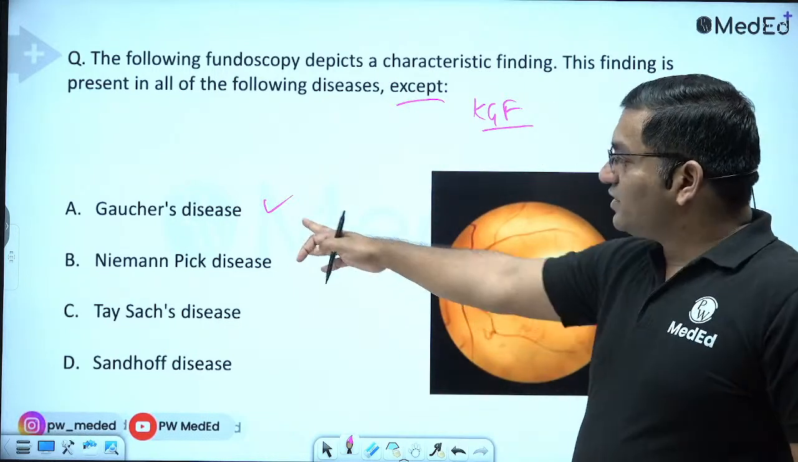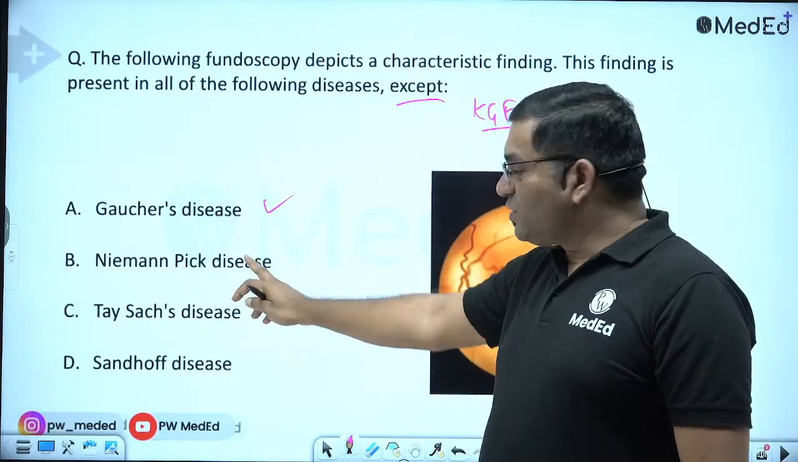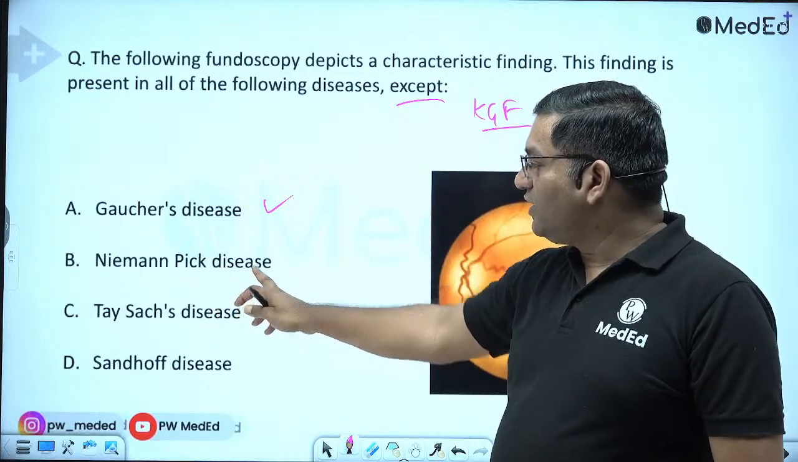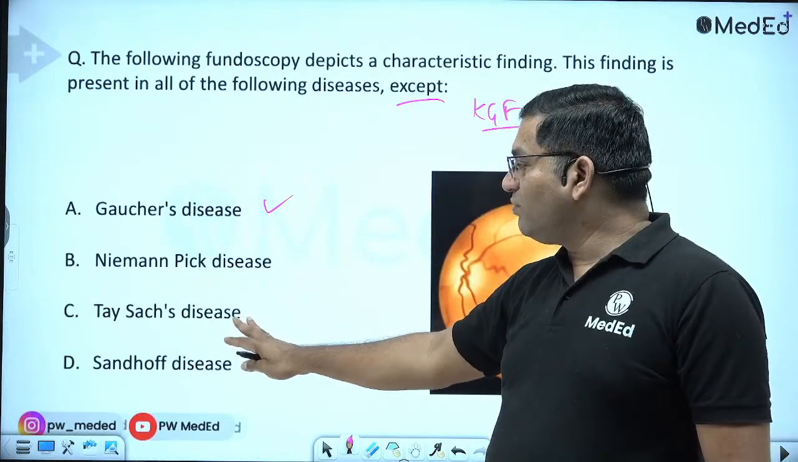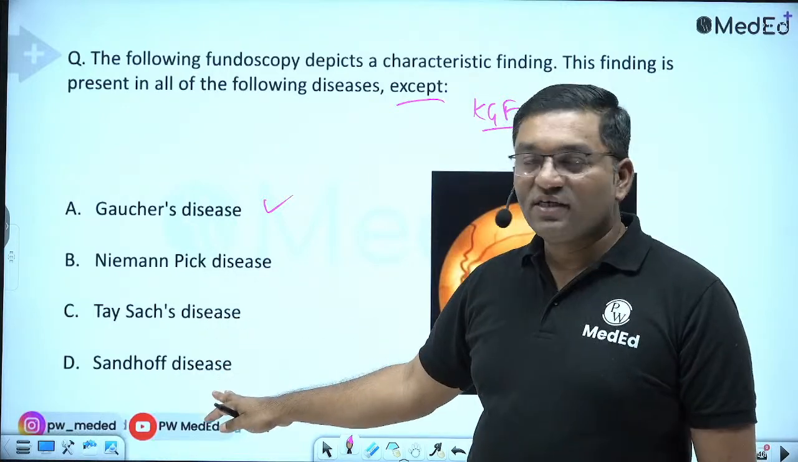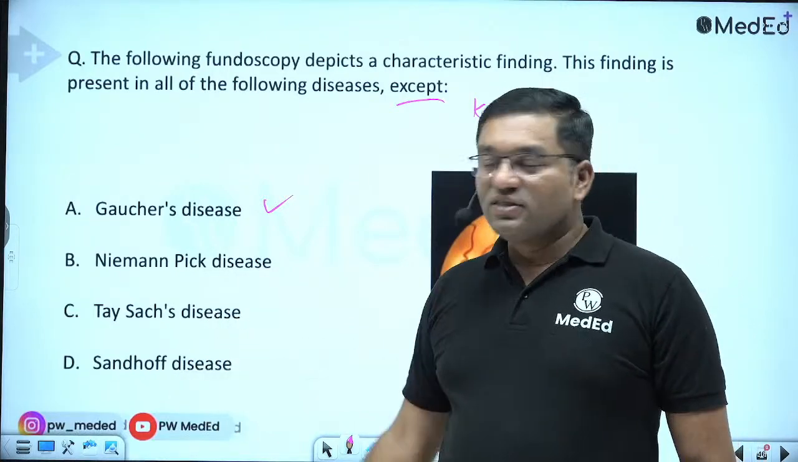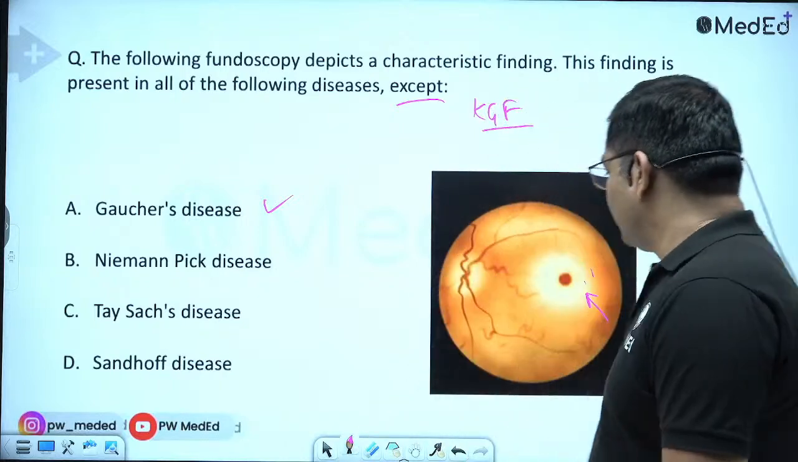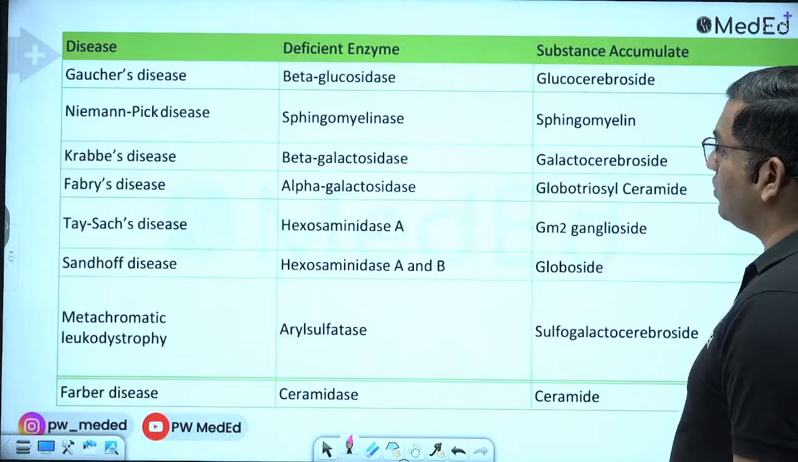And this is intracytoplasmic inclusion bodies. Niemann-Pick disease, there is hepatosplenomegaly. Tay-Sachs disease, there is no organomegaly, but vision is involved here. Sandhoff disease, it is the advanced version of Tay-Sachs disease, and here organomegaly is there along with the features of Tay-Sachs disease. So these are the lysosomal storage disorders.